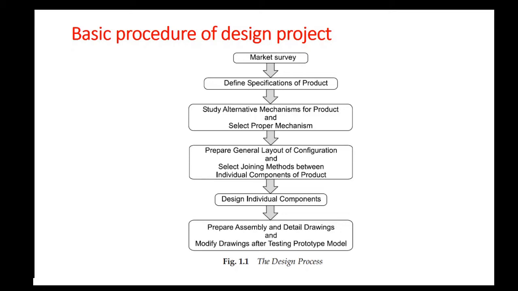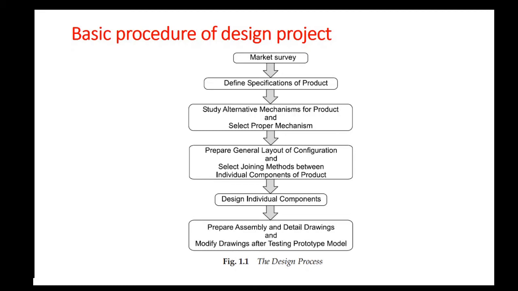Sometimes a single mechanism is not sufficient for the product. In that case, you have to choose multiple mechanisms for the complete working of the product. The next step is preparing the general layout of the product. All the mechanisms chosen in the previous step form the general layout of the configuration. Block diagrams are used to represent the general layout of the configuration.